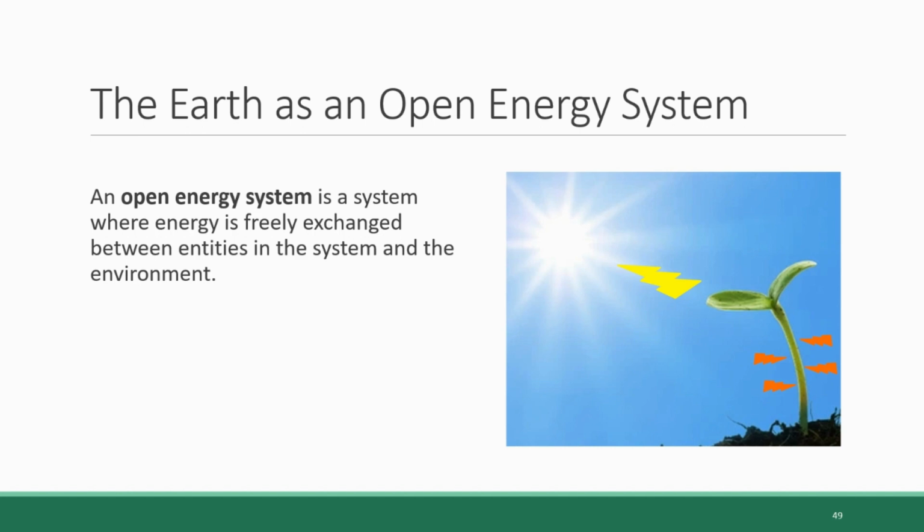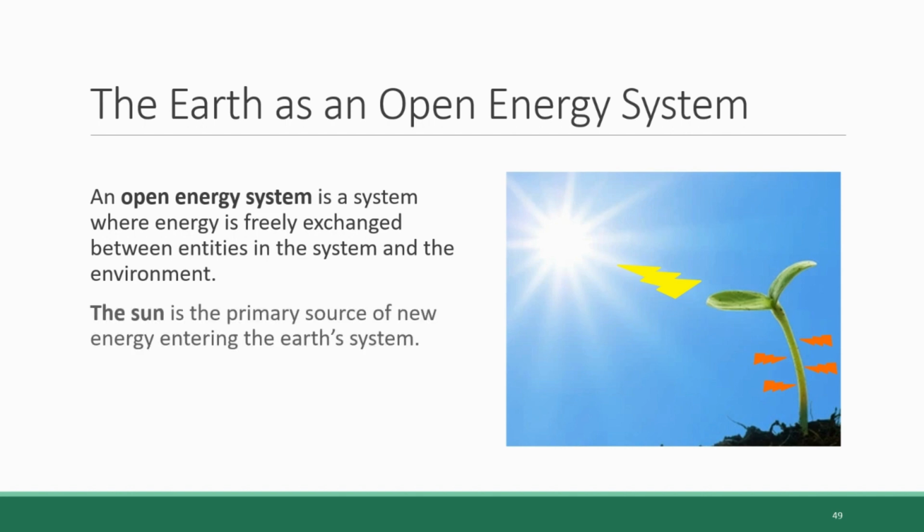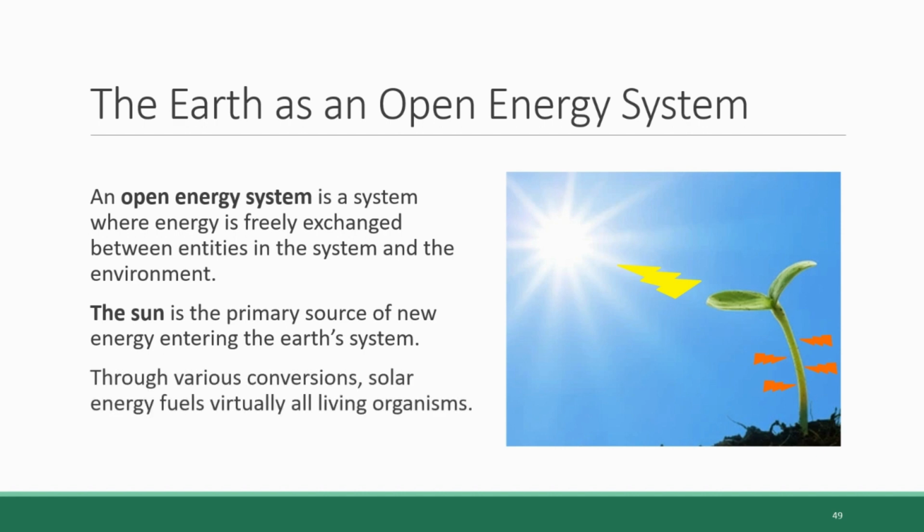Ultimately, though, all of the new energy coming into the system of the Earth is from the sun. And this means that virtually all living organisms, not just plants, all living organisms get their energy from the sun. We humans can ultimately trace our energy source back to the sun. Sure, we get our energy by consuming foods, but where does the energy stored within that food come from?